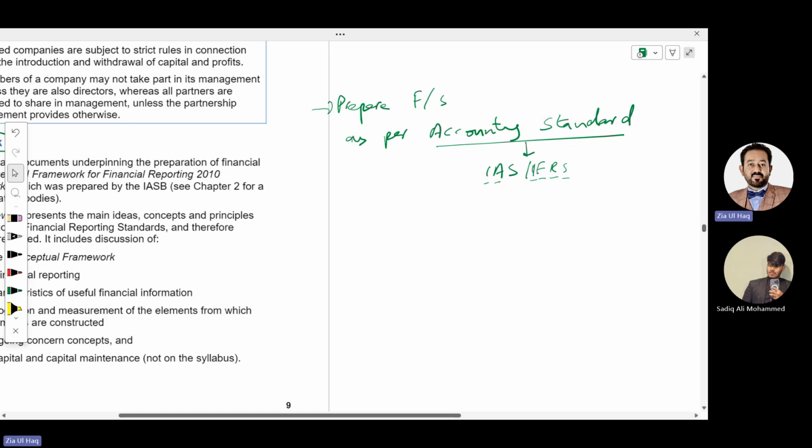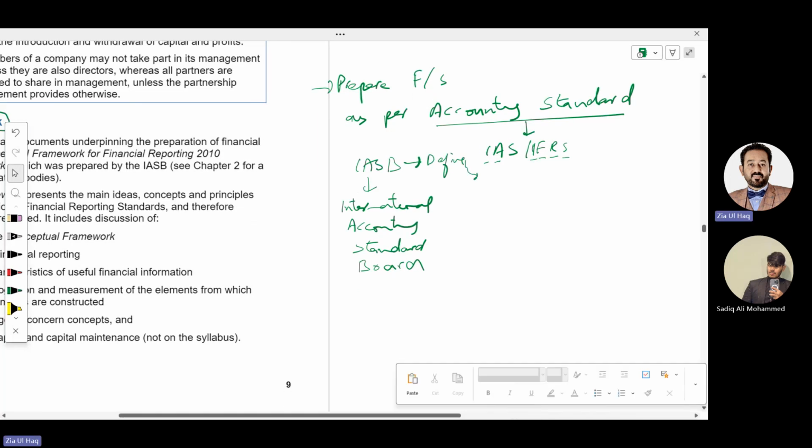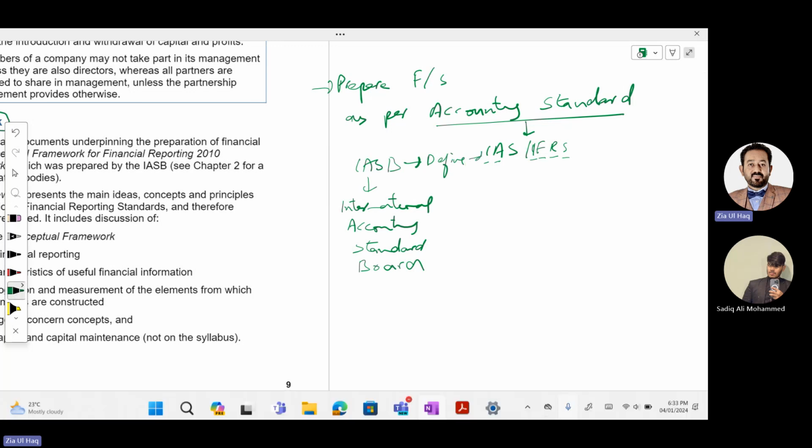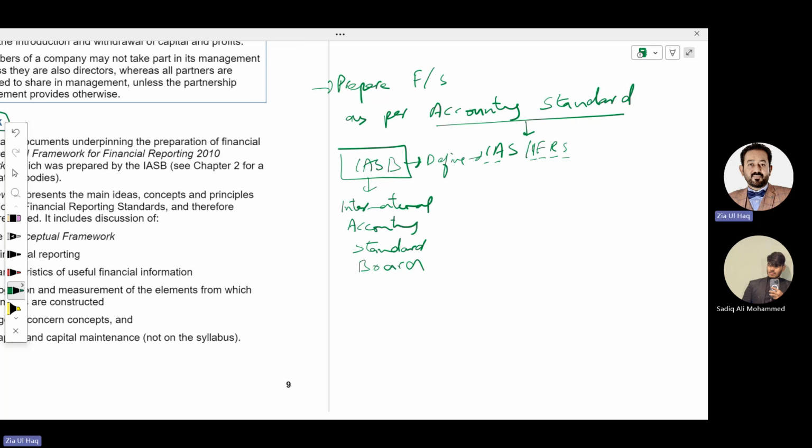Who defines the accounting standards? There is a body in America called IASB. It stands for International Accounting Standard Board. This board defines the IAS, IFRS, or prepares the IAS, IFRS. Meaning who prepares accounting standards? IASB. IASB stands for International Accounting Standard Board.